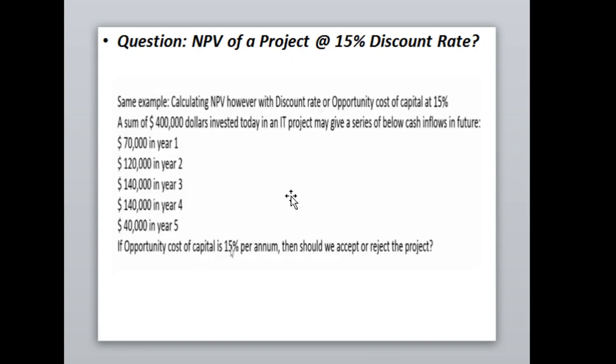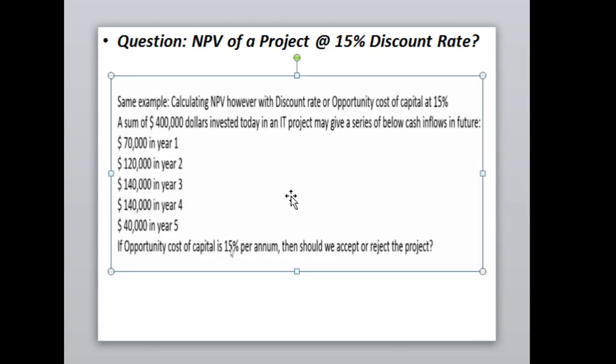Next question: we again utilize the same question, but the opportunity cost of capital will be 15%. The formula will remain the same, but the opportunity cost of capital K is to be taken as 15%.